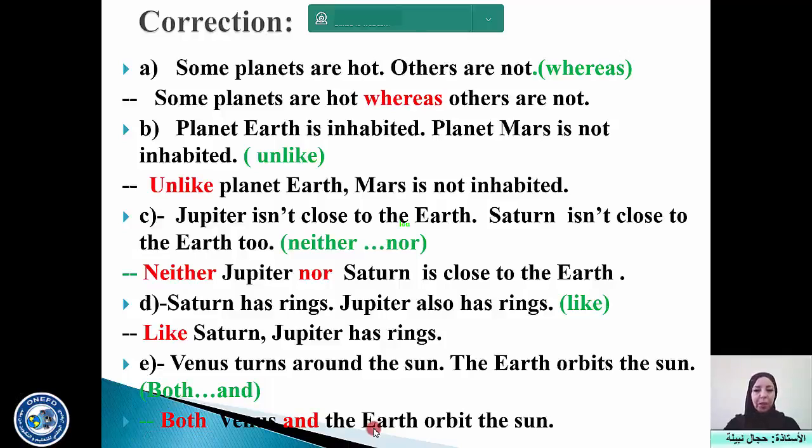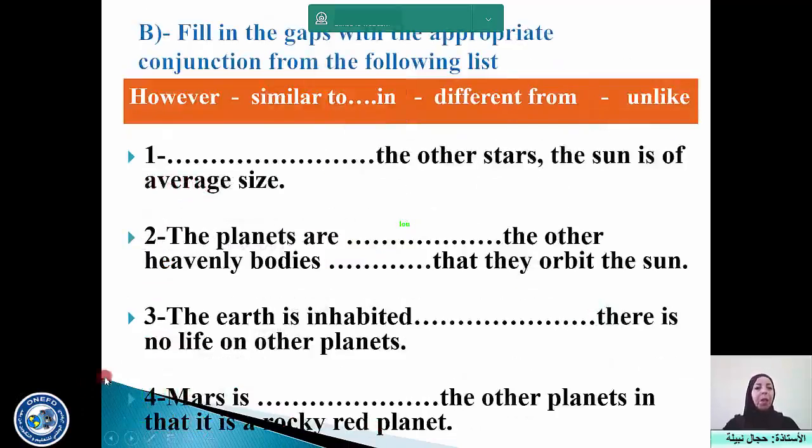That's all for the first activity. Another activity in grammar is to fill in the gaps with the appropriate conjunctions from the following list. All right? So the words or the conjunctions given are: however, similar to, in that, different from, and like.